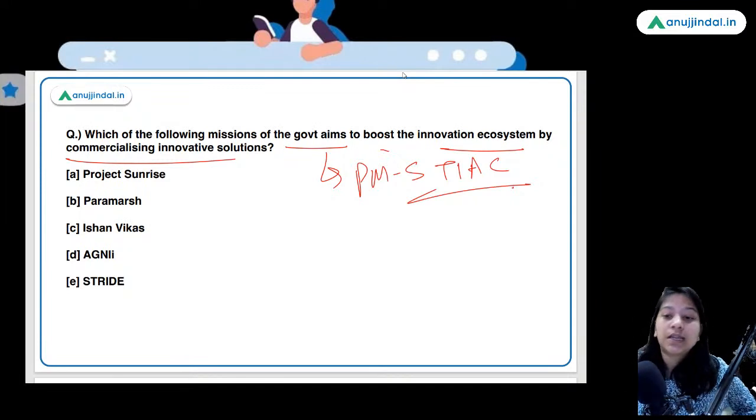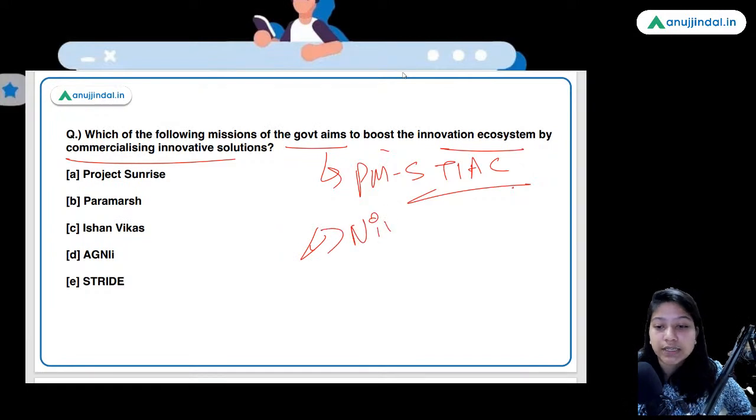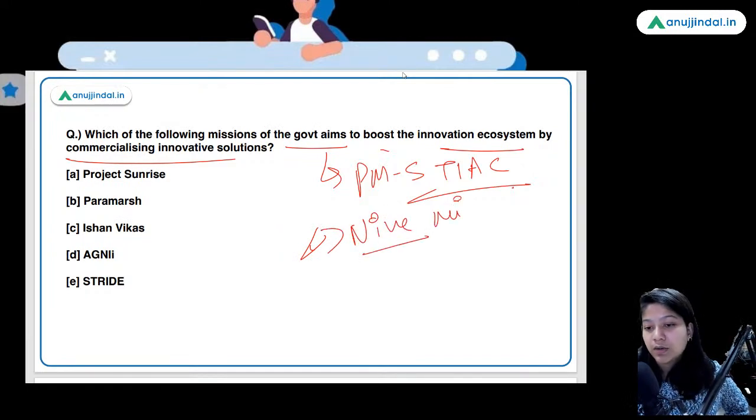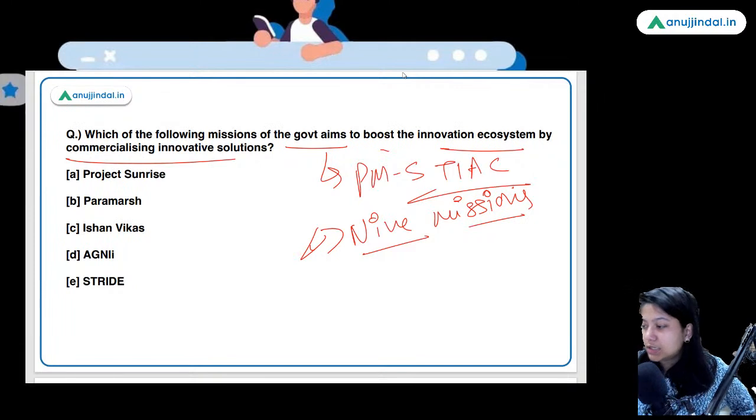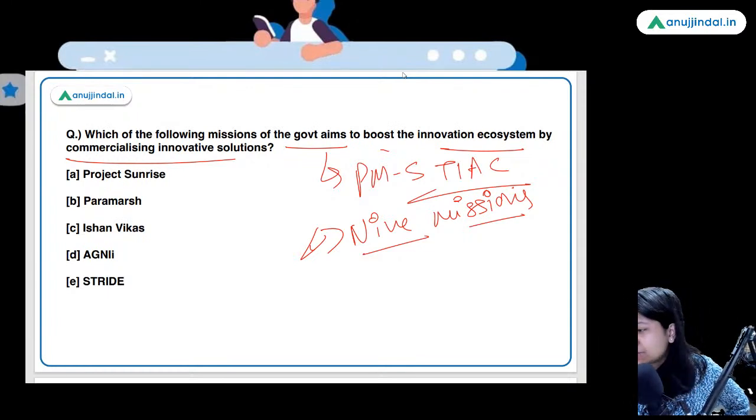Again, I would like to advise all of you, prepare all the 9 missions covered in your daily documents thoroughly. I have covered the missions comprehensively from the Phase 1 perspective, the information that you require for Phase 1 of RBI, SEBI or NABARD, any examination. One answer has been given by Gaurav, that is option A, Sunrise. Is it the right answer, guys? I am asking the other students.